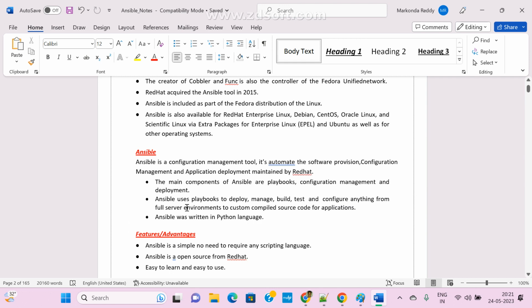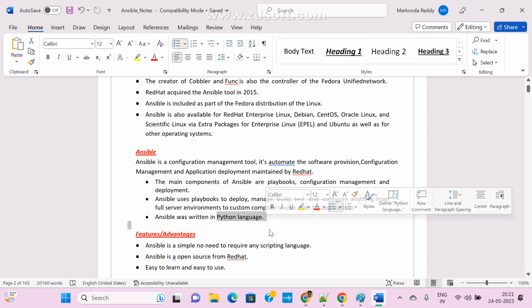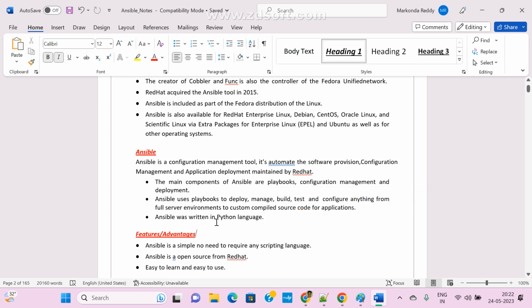Ansible was also written in the Python language only. So before installing Ansible, we need to make sure whether Python is installed or not. If it is not installed, then during installation it automatically asks about it. If Python is not installed, we need to install it manually.